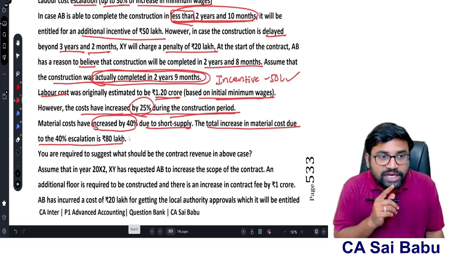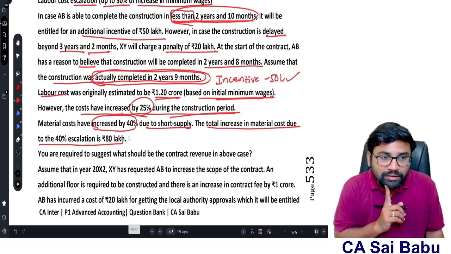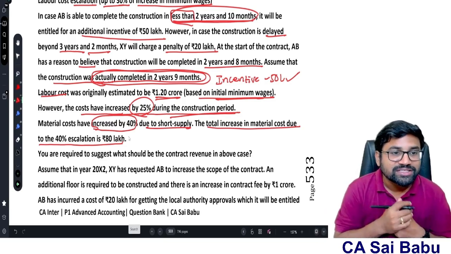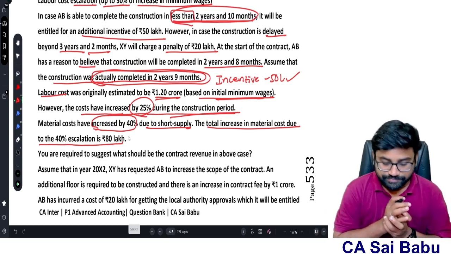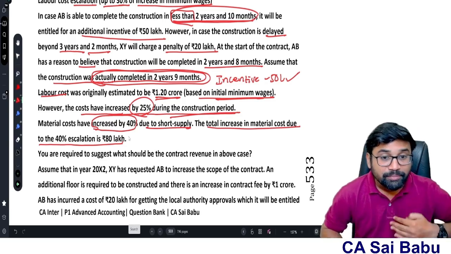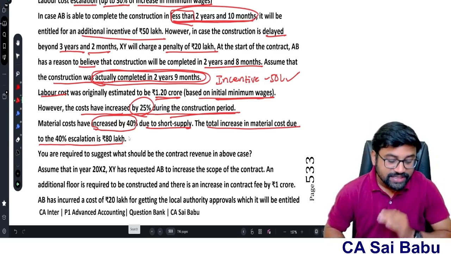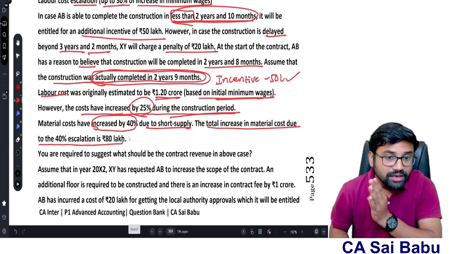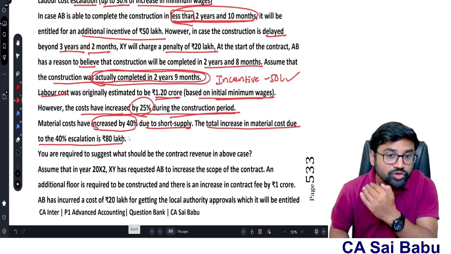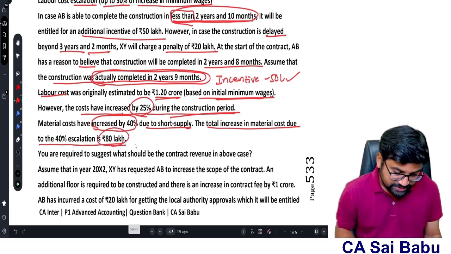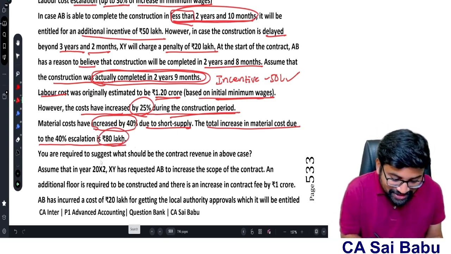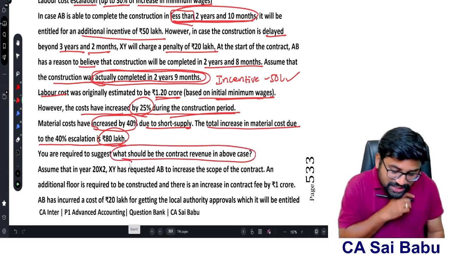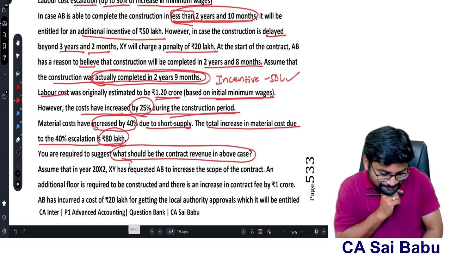Relating to labor, they have given the estimated labor cost 1.2, but the labor cost has increased by 25% during the construction period. And relating to the materials, they are saying directly that there is a 40% increase in material cost, and the amount for this 40% increase is 80 lakhs. Now what they are asking: you are required to suggest what would be the contract revenue in the above case.